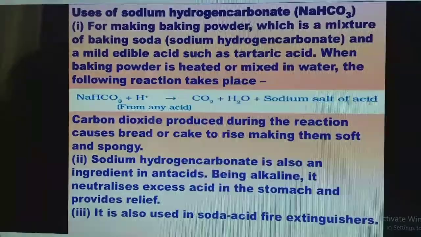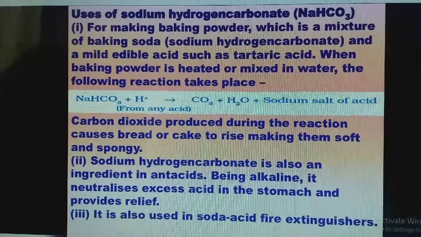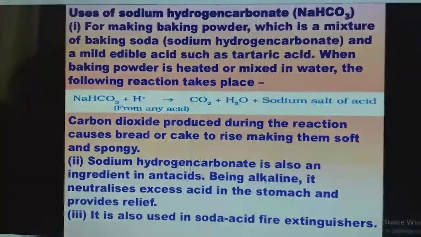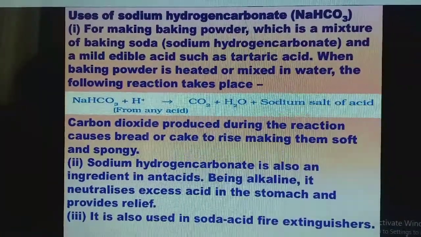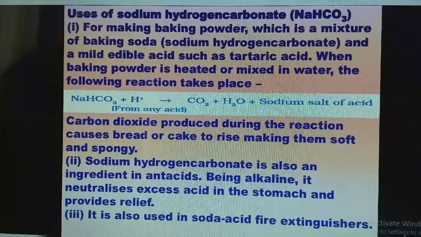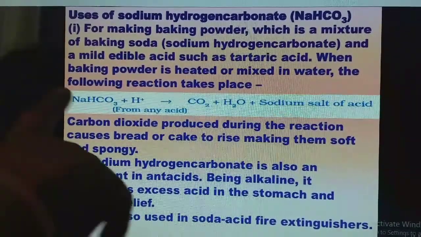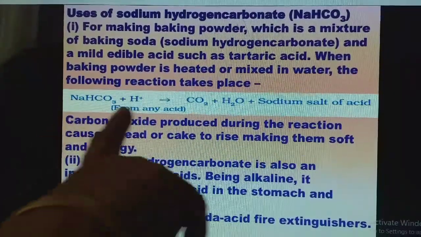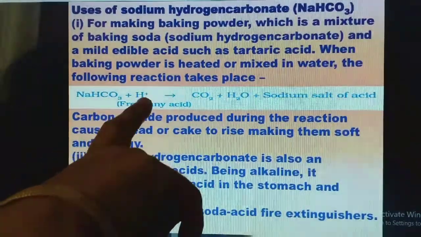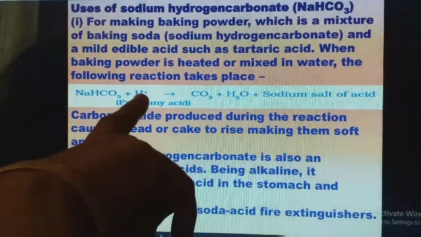Now where is this sodium bicarbonate used? It is used for making baking powder. Baking soda is different from baking powder. Baking powder is a mixture of baking soda and a mild edible acid such as tartaric acid. Where is tartaric acid present? In tamarind. What is baking powder? It is a combination of baking soda and edible acid, tartaric acid. Acid gives H+ ions, as we already discussed. So tartaric acid is shortly given as H+.